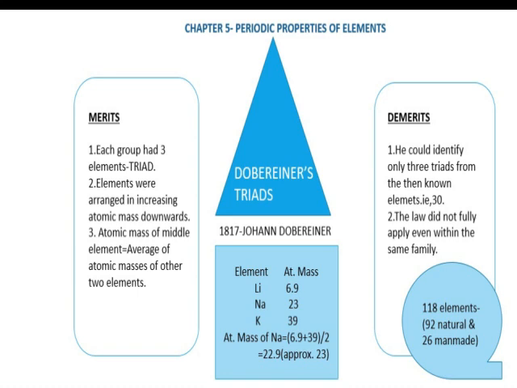Then his rule did not even apply fully in the same family. So this was the drawback of Dobereiner's triads, and it was discarded.